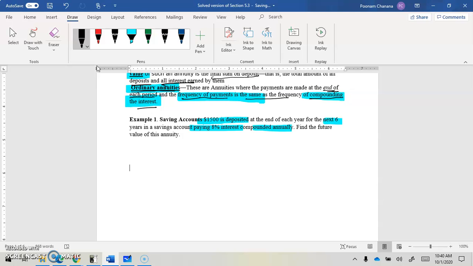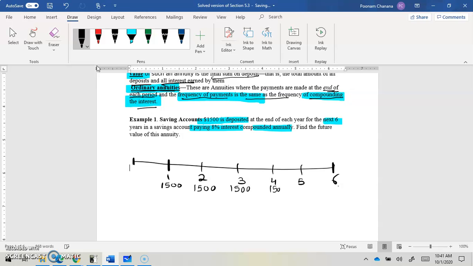So let's see what's happening. We have 6 years, right? At the end of each year, so first year, second year, third year, fourth year, fifth year, sixth year, they are making a payment of 1500. Second year's end, 1500, 1500, 1500, 1500 and 1500, right?